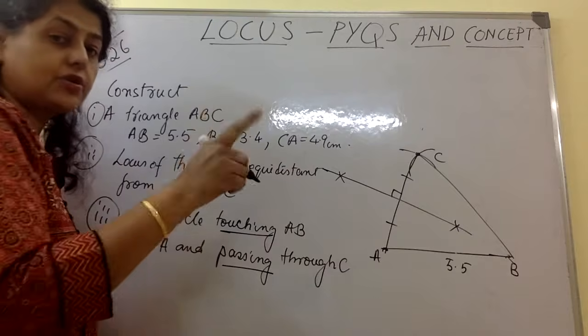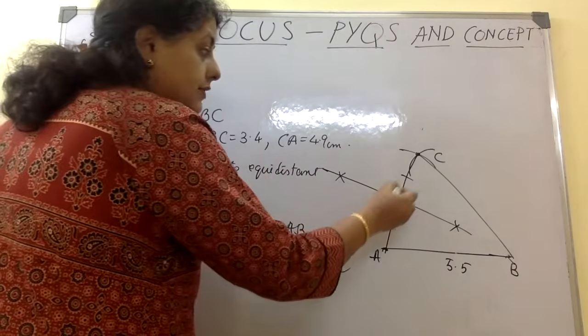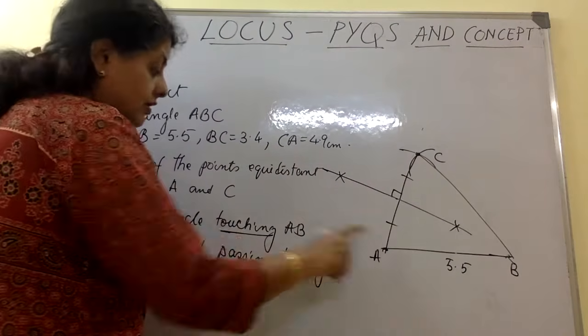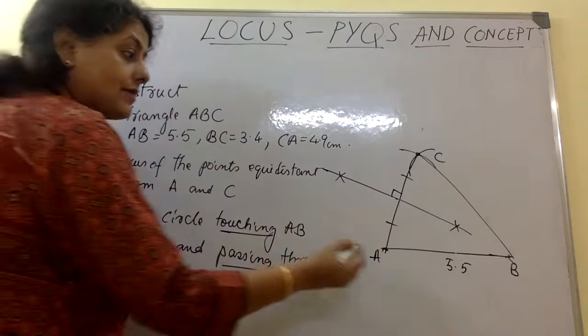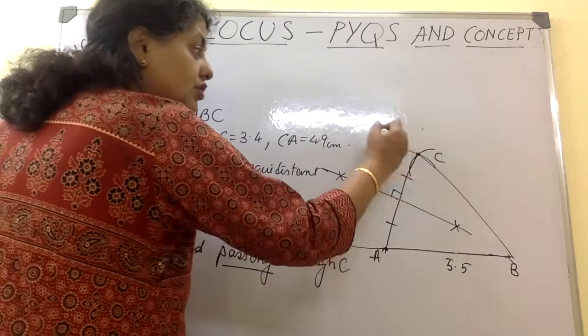Touching and passing are two different things. This is where people go wrong. What they will do is they'll put the center here and they'll make a circle passing through this. No, we don't want it. Touching here means it has to be a tangent at this point. Here it will just cross through.